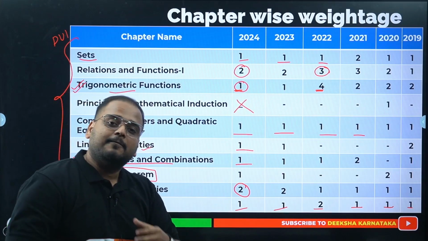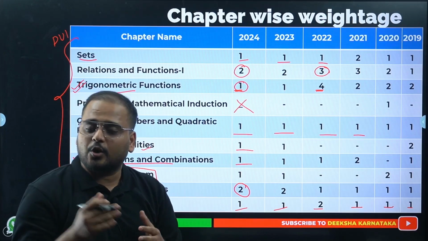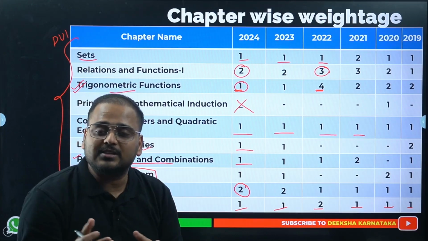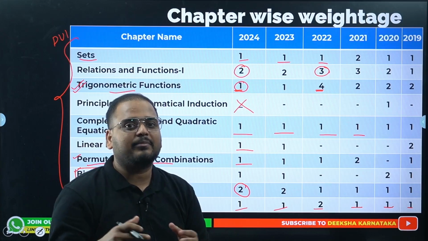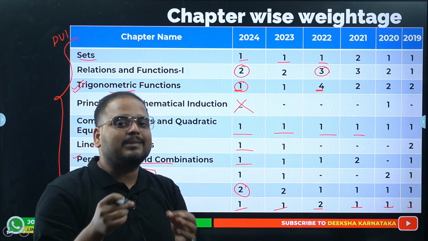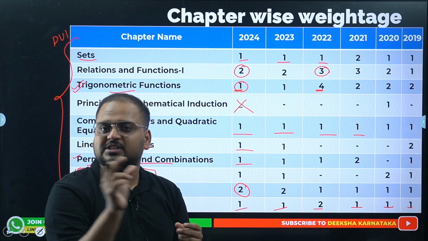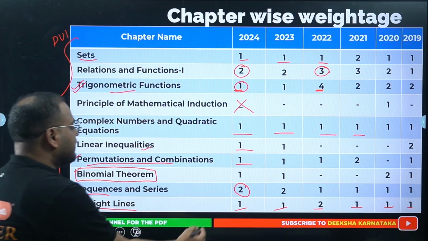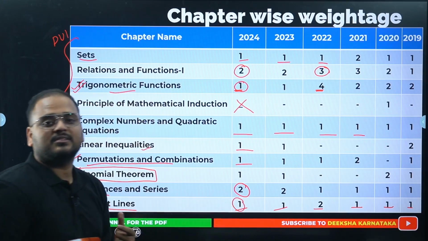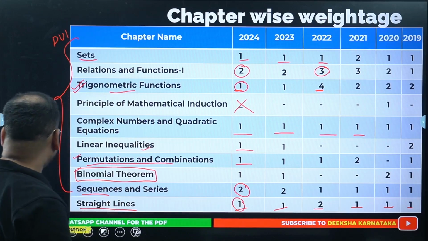Very interesting chapter, easy to understand, a lot of definitions, concepts and formulas are there, so most of the time they ask straightforward questions. They just make a little change in the definition or the statement, and you can score 1 mark there very easily. So straight line is part of your PU1 portions.